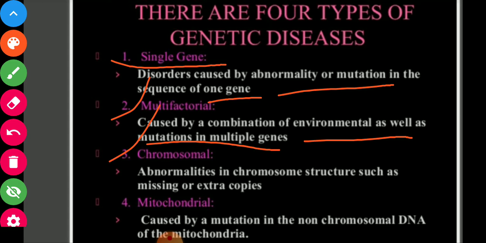Then third one is chromosomal, where the number of chromosomes or the structure of chromosome is disturbed, then the chromosomal disorders arise. And fourth one is mitochondrial, non-chromosomal DNA, which can also cause some genetic disorders.